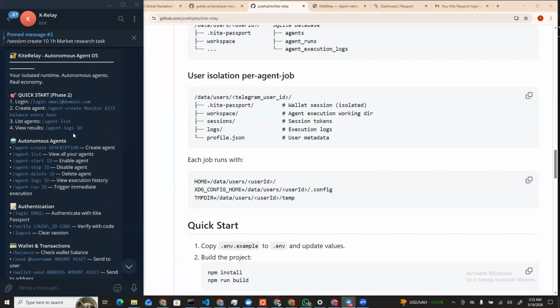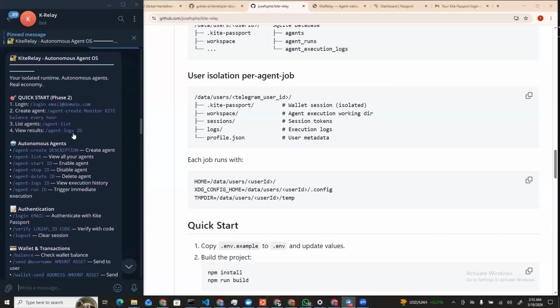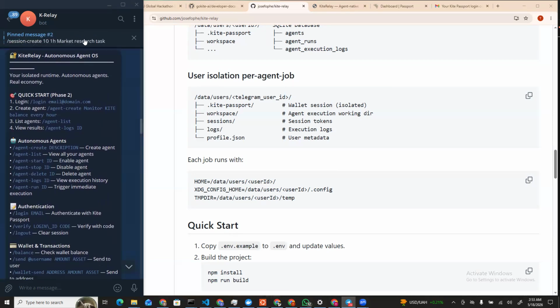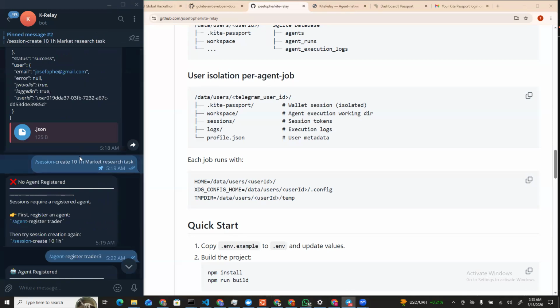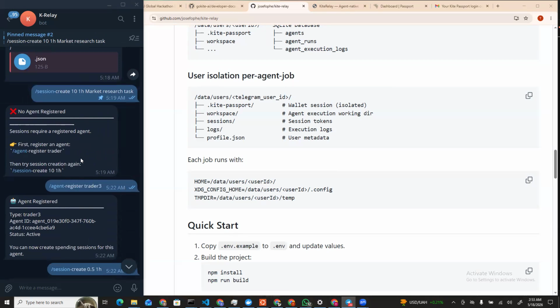So we have a list of commands, about 30 of them, which are used to power the autonomous AI functionalities. And what you can do is, if you want to create a session where you can spend your real token using the Kite Passport, what you just need to do is to open a session here, as we have here.